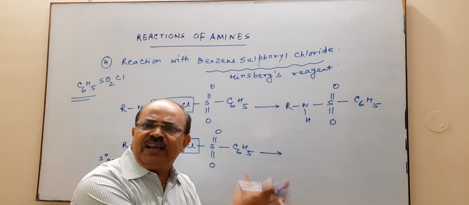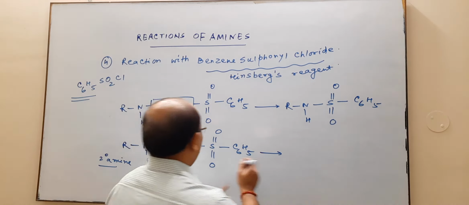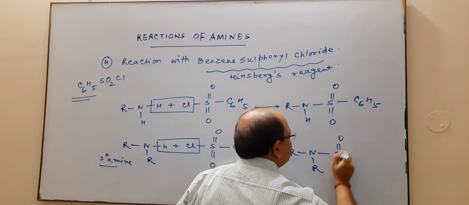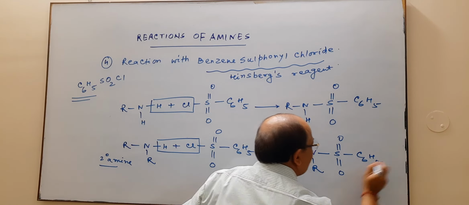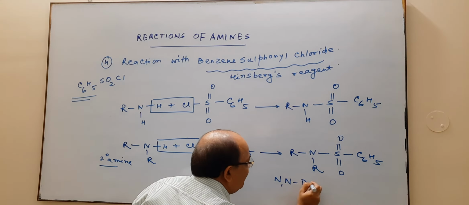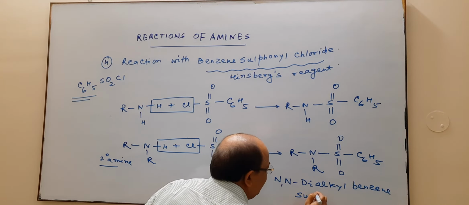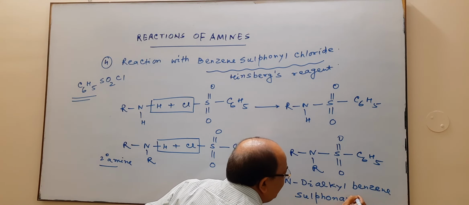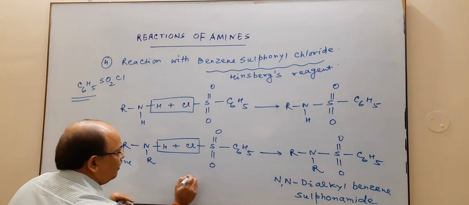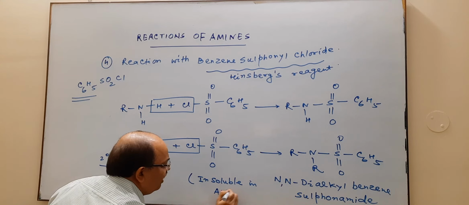It is understood that your HCl is coming out, so there is no need to write it repeatedly. Now the product: where you were writing N-alkyl, here you will write N,N-dialkyl benzene sulfonamide. Here the product is N,N-dialkyl benzene sulfonamide. Now this product is insoluble in alkali.